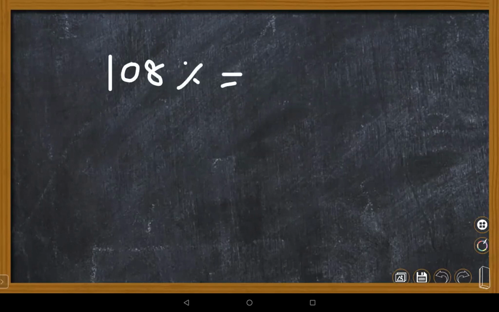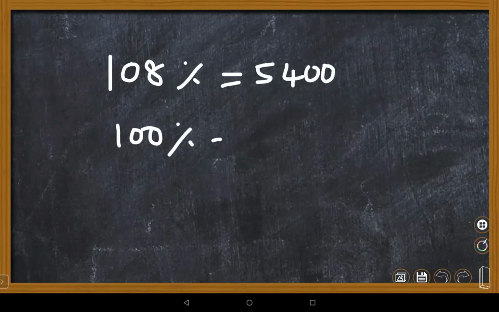Next question, 10th question. A purchased hair dryer for 5,400 including 8% VAT. Find the price before VAT. Included 8% VAT means 108% equals 5,400. You need to find before VAT, which means 100%.